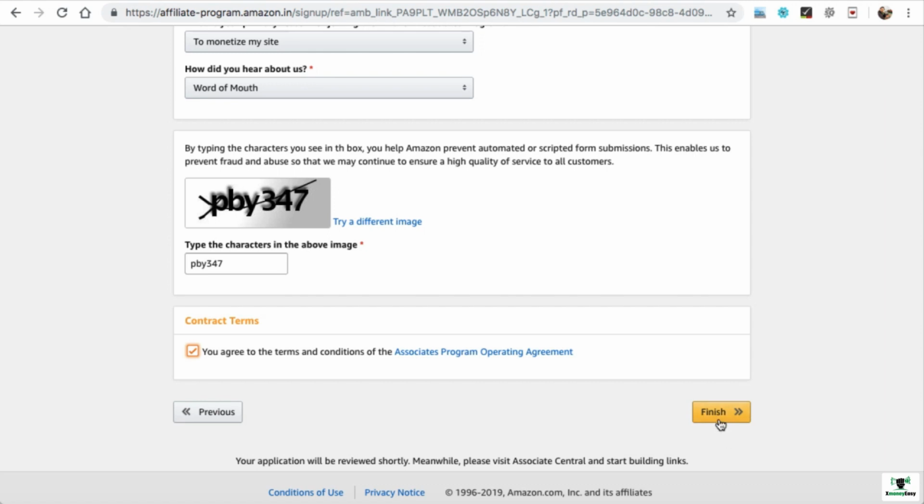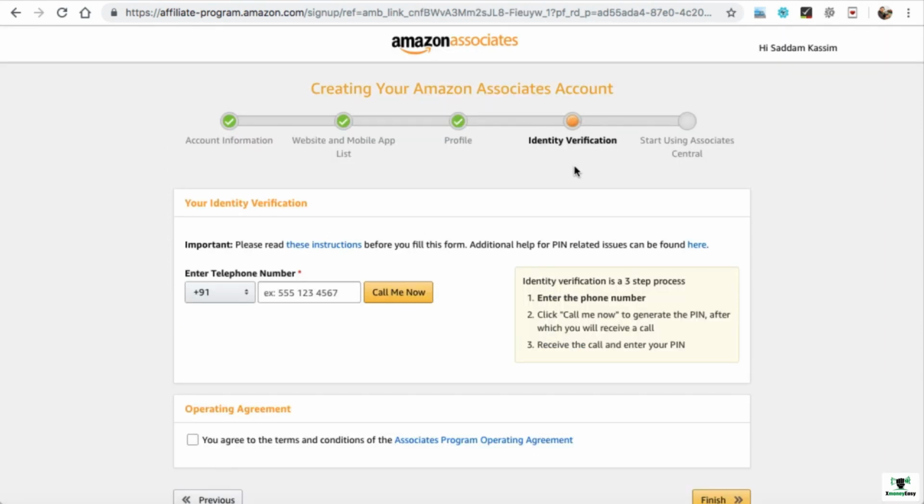And then let's finish. Now in this step, we have to verify our identity. So just select your country code and enter your mobile phone number so that they will give you a callback with a verification code. So let's enter a mobile phone number over here. And then click on call me now.